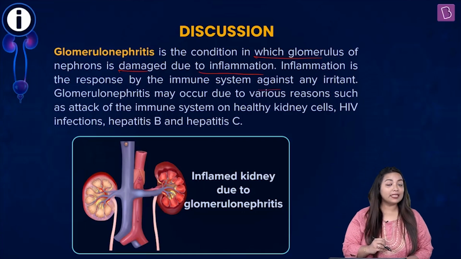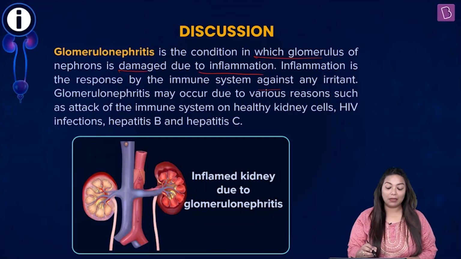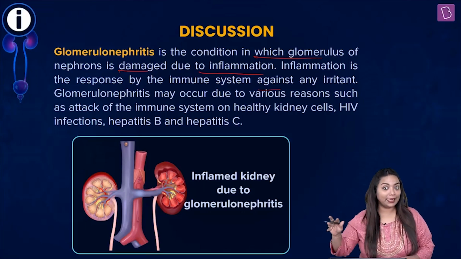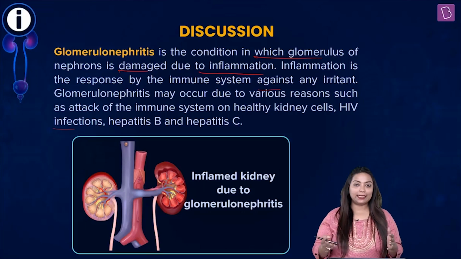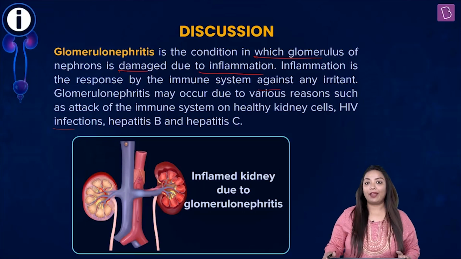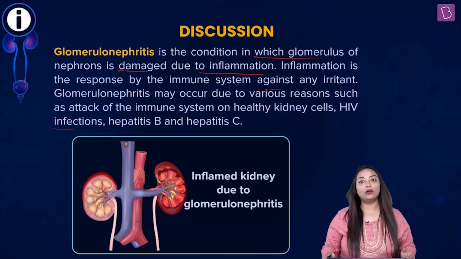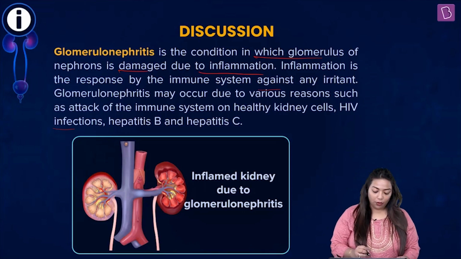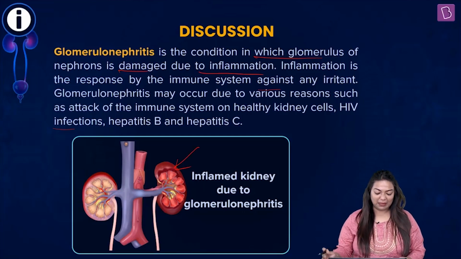Now, glomerulonephritis may occur due to various reasons such as attack of the immune system on the healthy kidney cells by HIV infections or hepatitis B or hepatitis C. So, viral infections generally have a very negative effect on these filtering units or the glomerulus. Now, take a look at this particular image. Can you see the inflamed kidney?